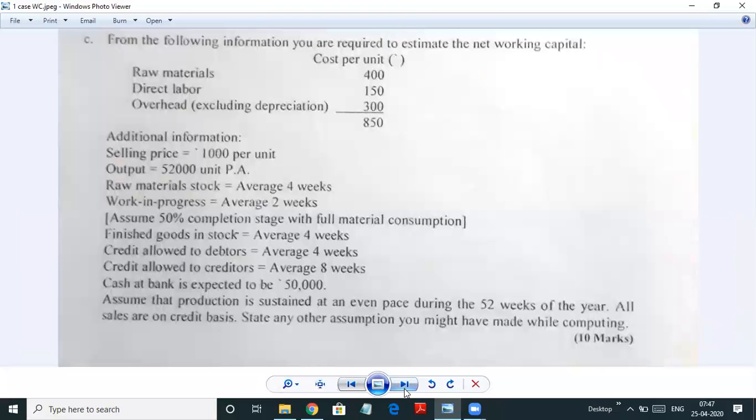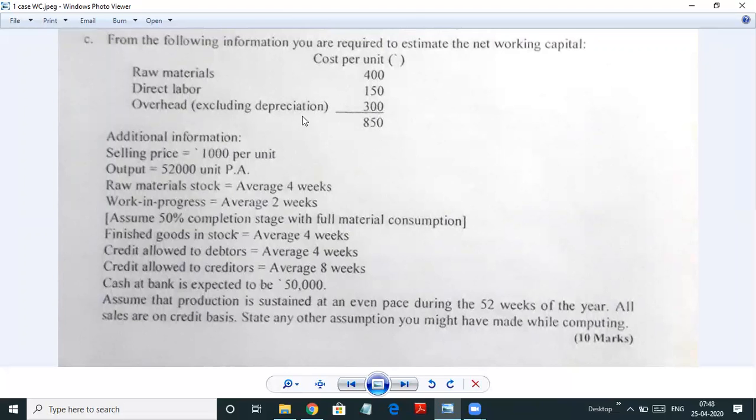Let's start with the first problem. We are estimating working capital now. That basically means we are finding the amount of working capital required for that particular company or organization. So from the following information, you are required to estimate the net working capital. They've given you the raw material cost per unit basis. So 400 rupees. Direct labor 150, overheads excluding depreciation 300, total is 850.